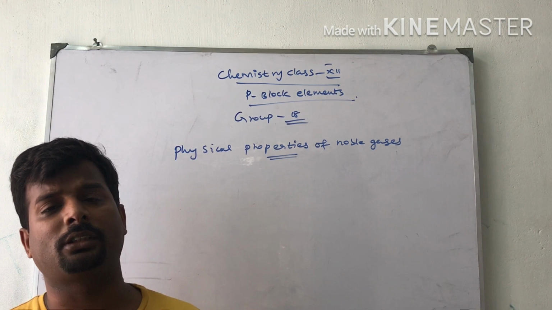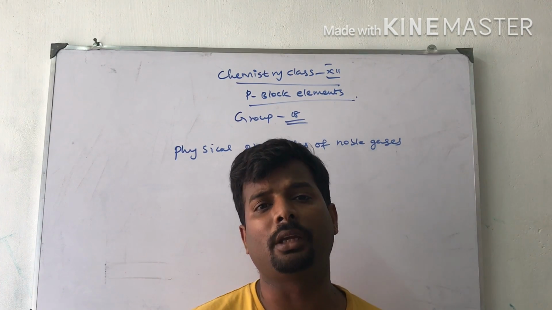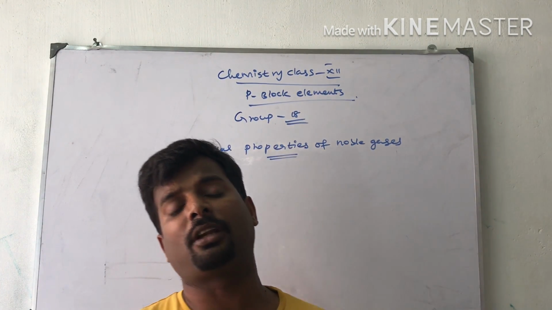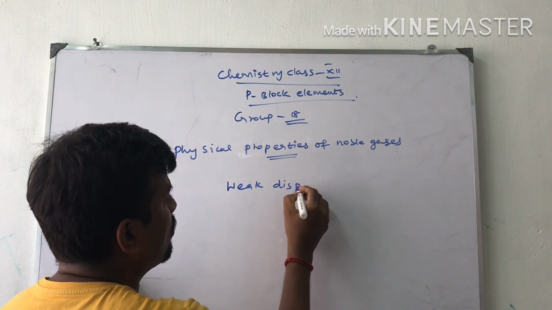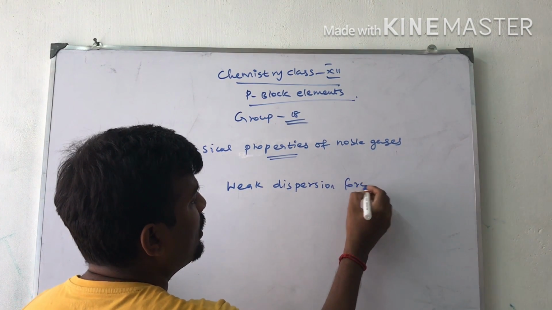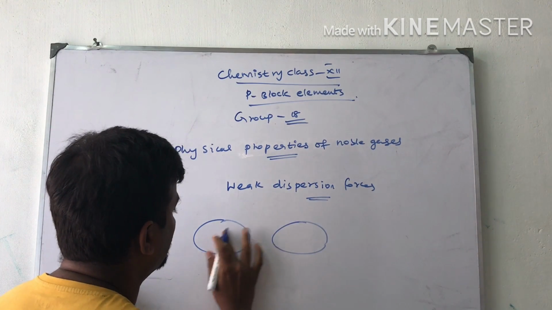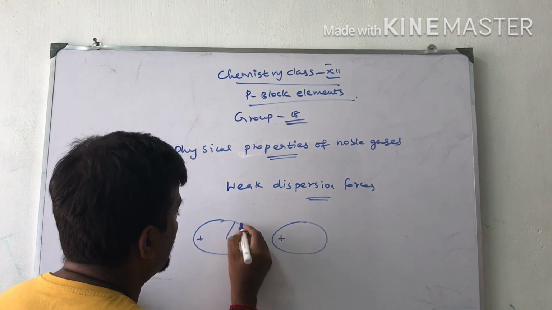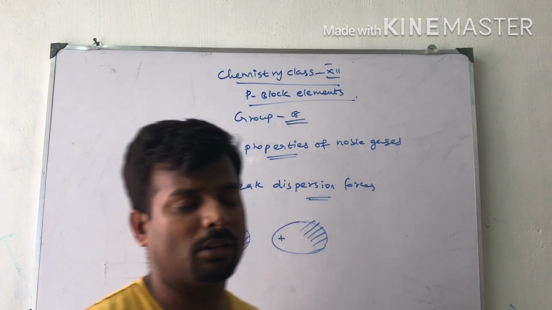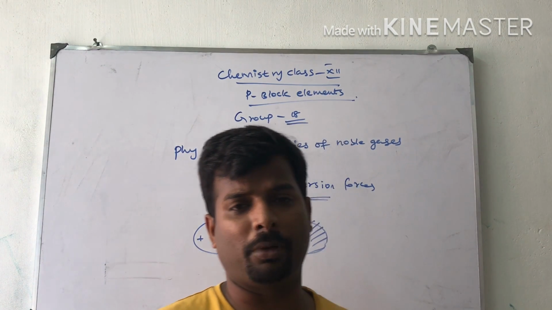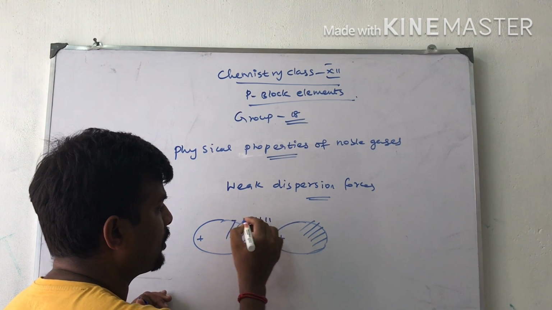For example, helium has a very low melting point and boiling point because they have only one type of interatomic interaction, called weak dispersion forces. This we learned in 11th standard. This is one helium atom and this is another helium atom. The positive and negative charges oscillate in one direction, so the electrons are concentrated in one place and the nucleus in another place, so they will produce some weak dispersion when close to each other.